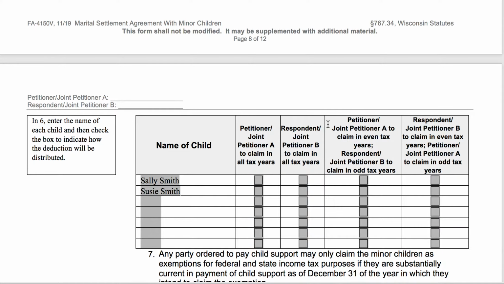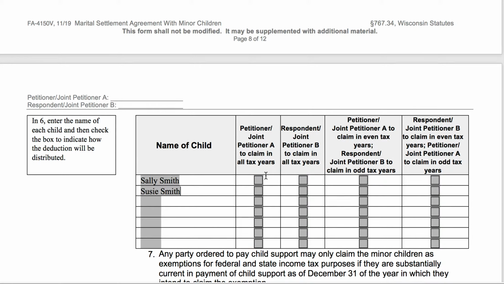Here, you'd be saying joint petitioner A is going to claim in even years, so 2020, 2022, 2024, and joint petitioner B is going to claim in odd tax years, 21, 23, 25. Or you can reverse that, and you can say B will claim in even years, and A will claim in odd years. And you can split it up for the children.